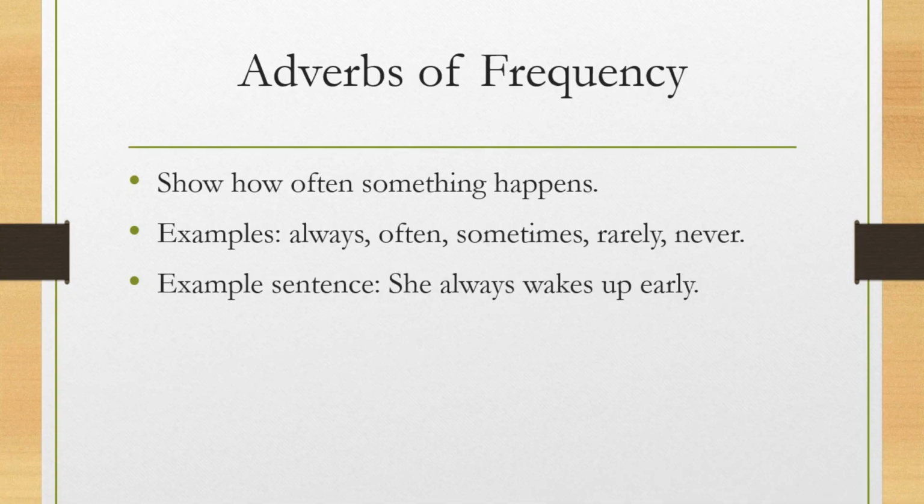In sentences, we use like: She always wakes up early. I sometimes watch television. She always studies hard. They never tell lies. We visit our grandparents weekly. Frequency order: always, usually, often, sometimes.